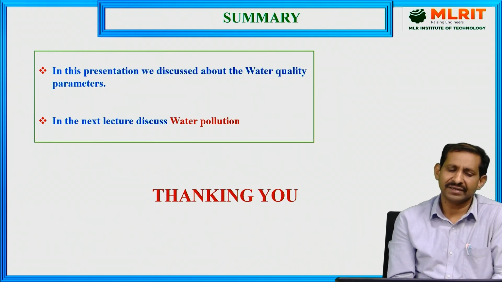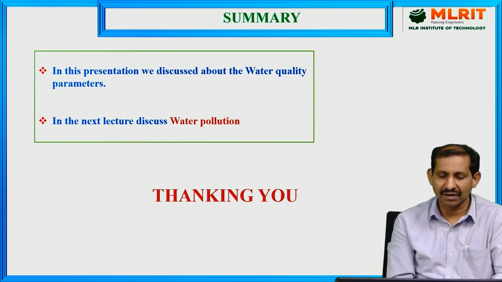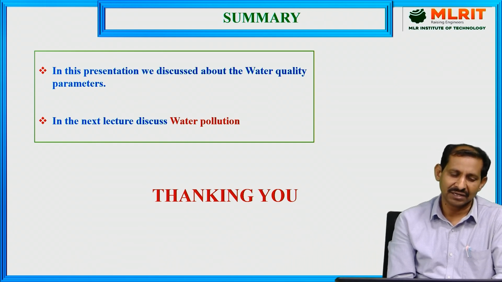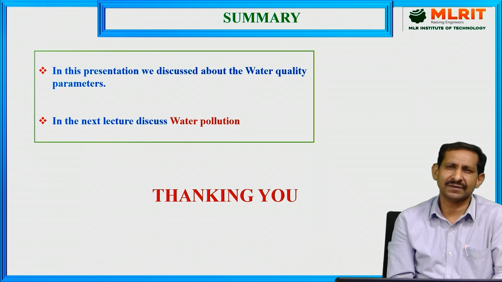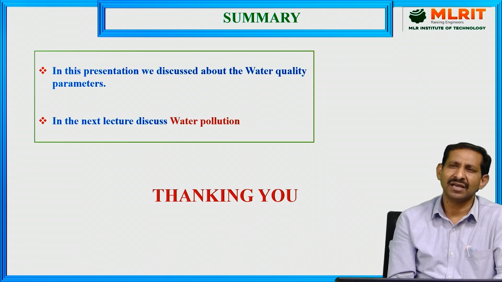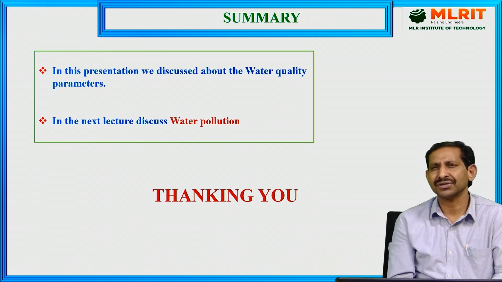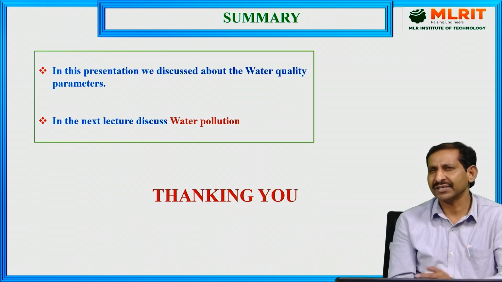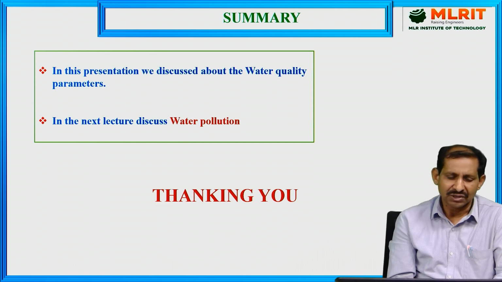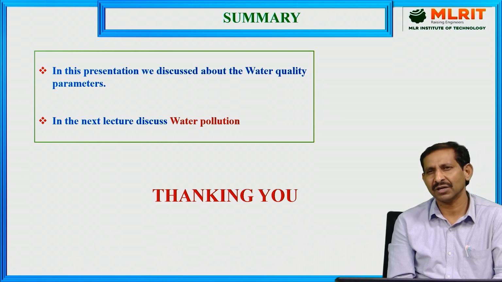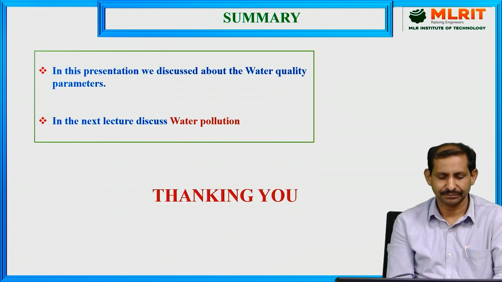So today in this presentation we discussed the water quality parameters: hardness, alkalinity, ionic strength, electrical conductivity, pH, and total dissolved salts. These parameters were all discussed thoroughly. In the next lecture, we will discuss water pollution. Thank you.